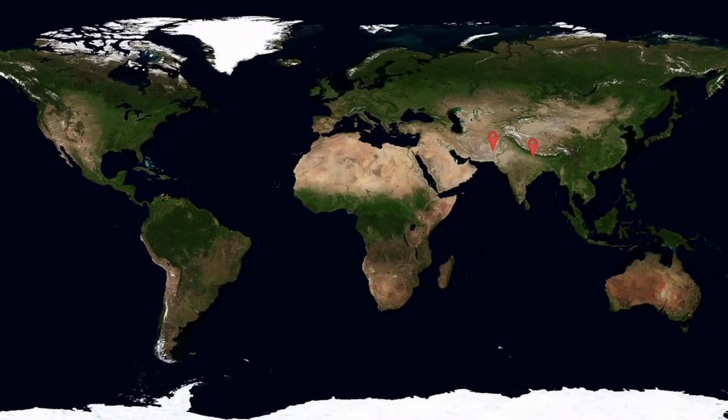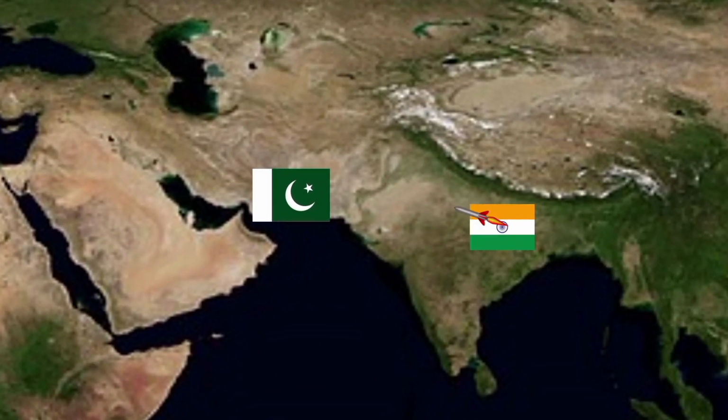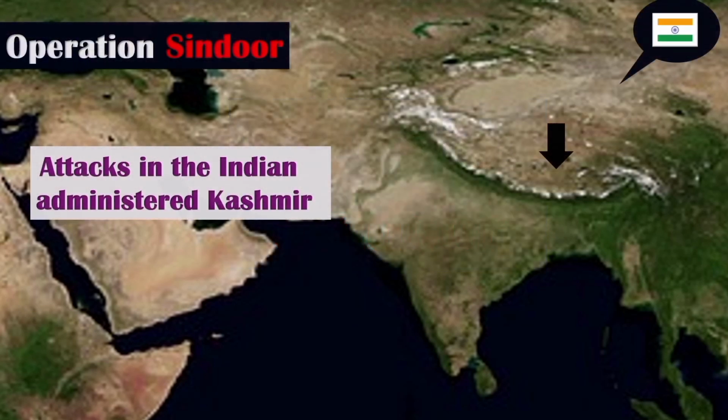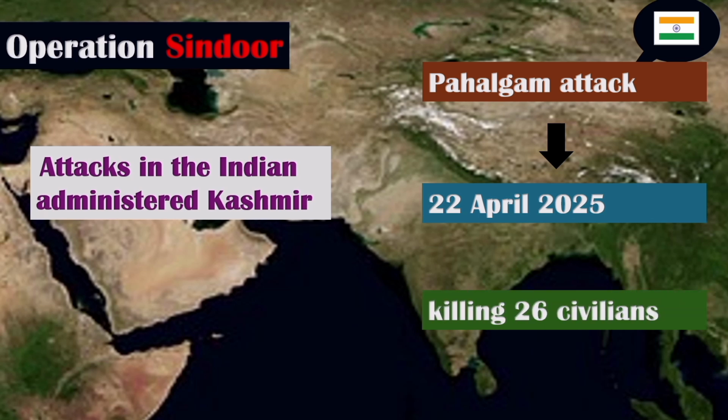The 2025 India-Pakistan conflict began on 7th May 2025 after India launched missile strikes on Pakistan named as Operation Sindoor. India stated that the operation was a response to the Pahalgam attack in the Indian-administered Kashmir. On April 22, 2025, an attack in Indian-administered Kashmir killed 26 civilians, primarily Hindu tourists.